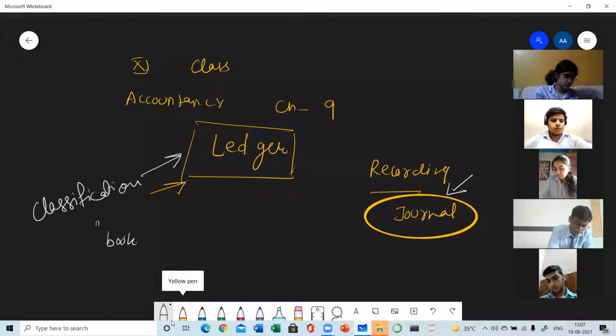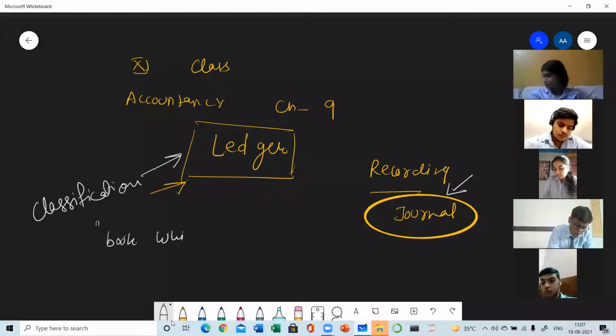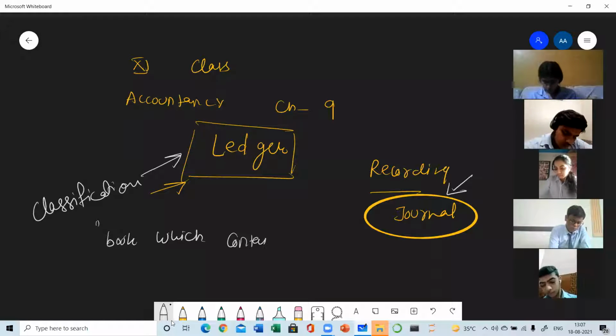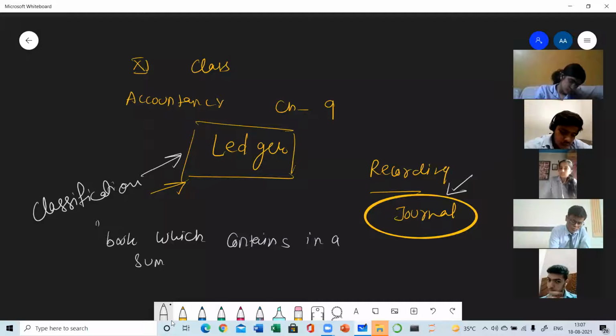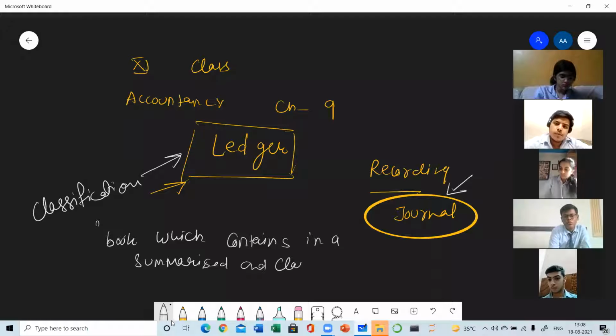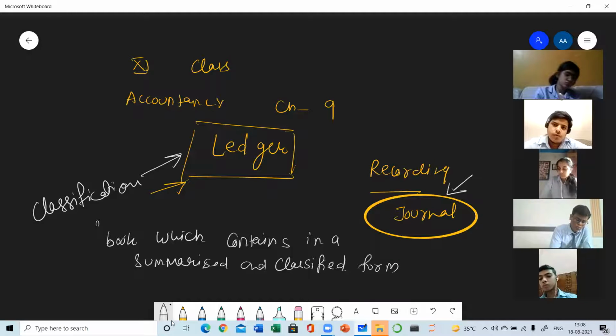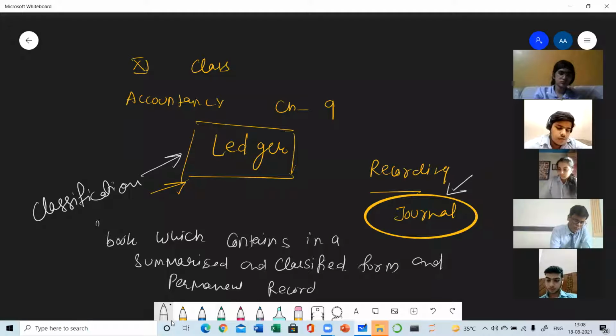Similarly, ledger is a book which contains, in a summarized and classified form, and a permanent record of all journal entries.